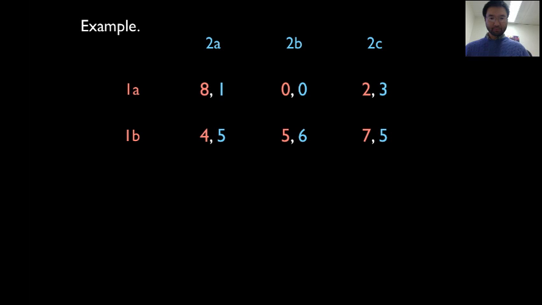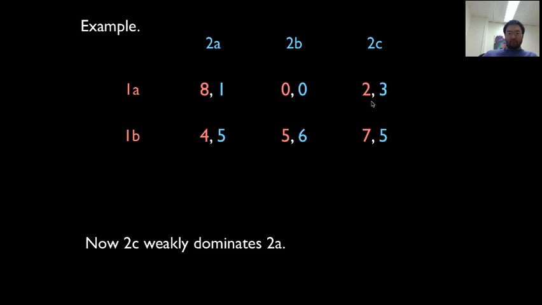Okay, now in this game, do we have any domination? I think, let's check. Let's see. Yeah, 2c weakly dominates 2a, right? Because 3 is bigger than 1. And there's a tie here. So in other words, in this smaller game, 2c is always at least as good as 2a and sometimes better. Okay. So now in this game, we have 2c weakly dominates 2a. And therefore we can eliminate 2a.